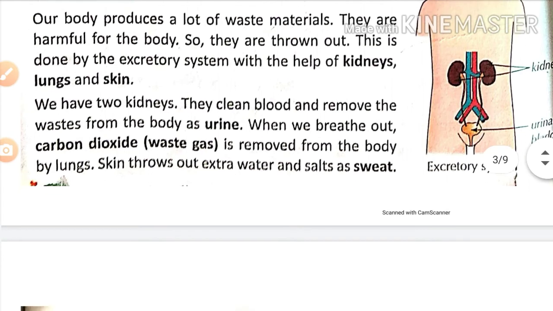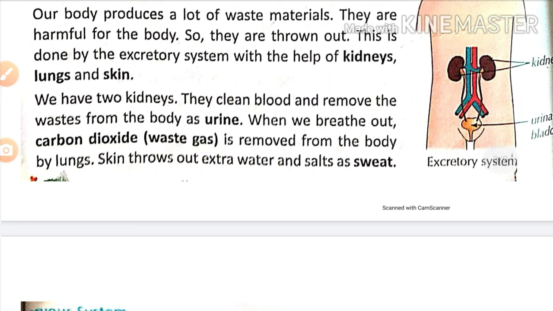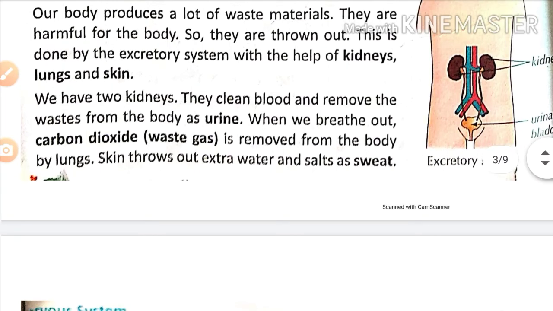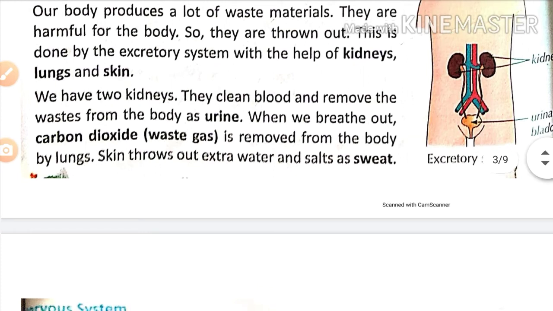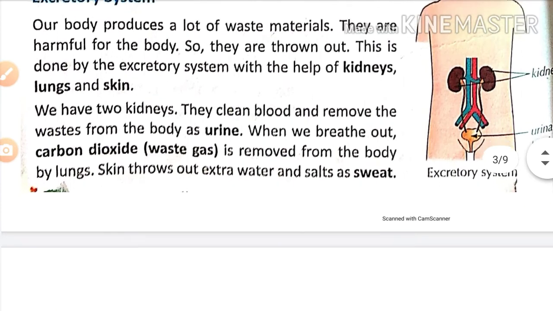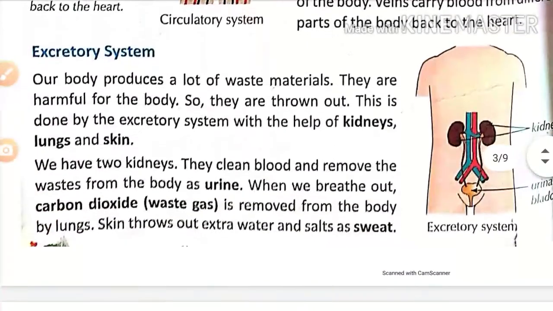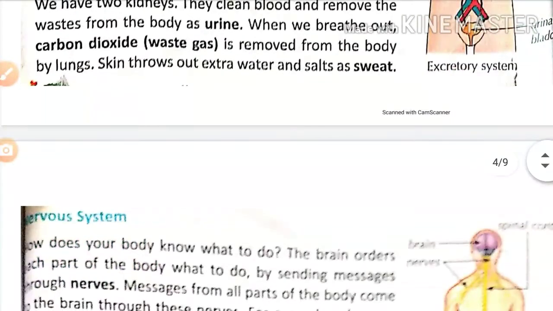When we breathe out carbon dioxide, the waste gas in our body is removed from the body by the lungs. And skin again is an excretory organ. Skin throws out extra water and salts as sweat. So these three are excretory organs. This is all related to the excretory system.